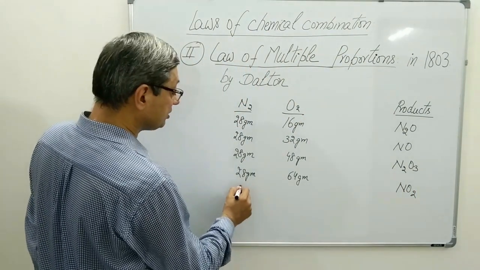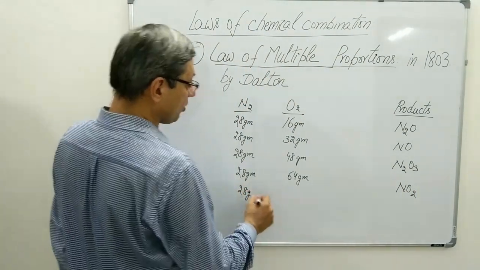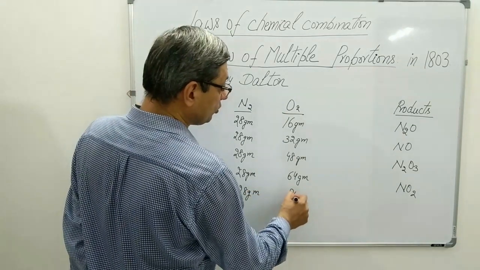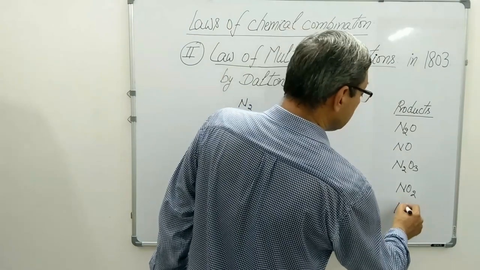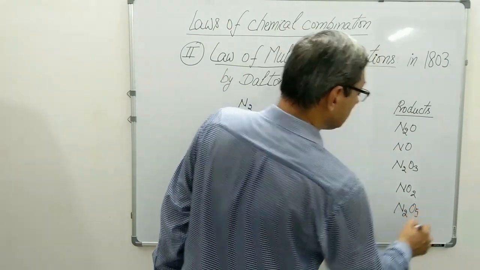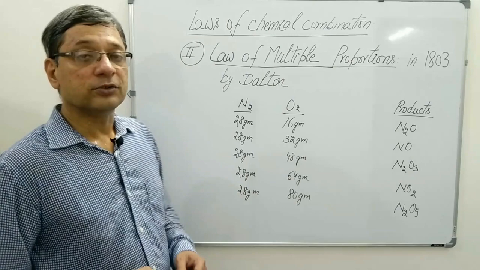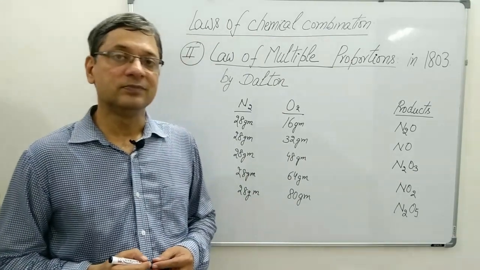In the last reaction, 28 grams of nitrogen added to 80 grams of oxygen, he obtained N2O5, dinitrogen pentaoxide.